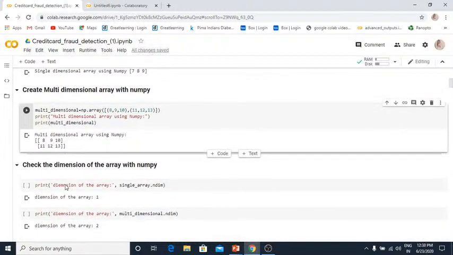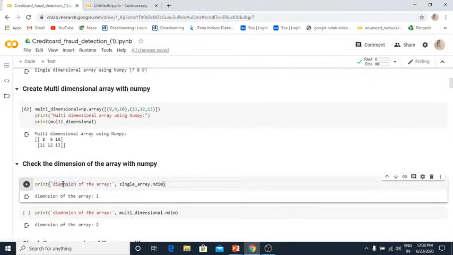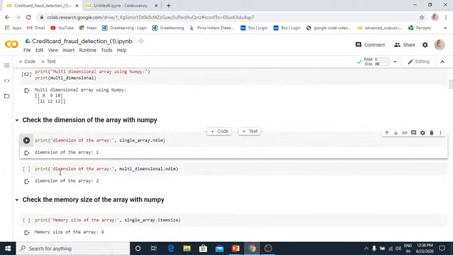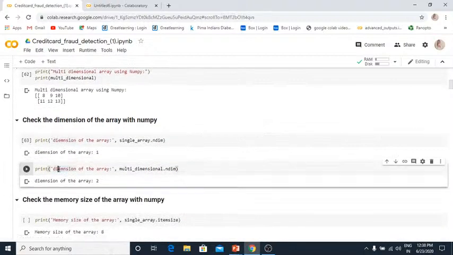Okay, so if you want to check the dimension of the array, I was saying that this is a single array, this is the multi-dimensional array, but how can you check that? For checking the dimension of the array, we use the .ndim attribute. Let me check the single array. This is actually a 1D array. It gives 1. You guys can see, right? Now we will see the multi-dimensional array. What's the dimension of that? I was saying it was 2. Let's see, yeah, it is 2, right? This is how you can get the dimension of the array.